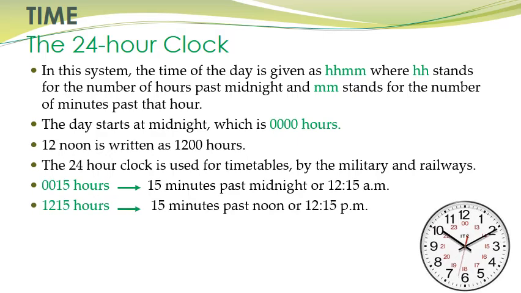1215 hours is written as 15 minutes past noon. And children, why past noon? Because 12 noon is written as 1200 hours in the 24-hour clock, and here it is 1215 hours, so it means 15 minutes past noon, or in the 12-hour clock it is 12:15 p.m.